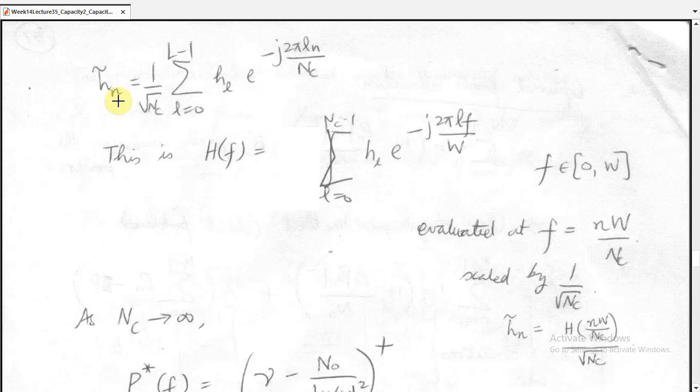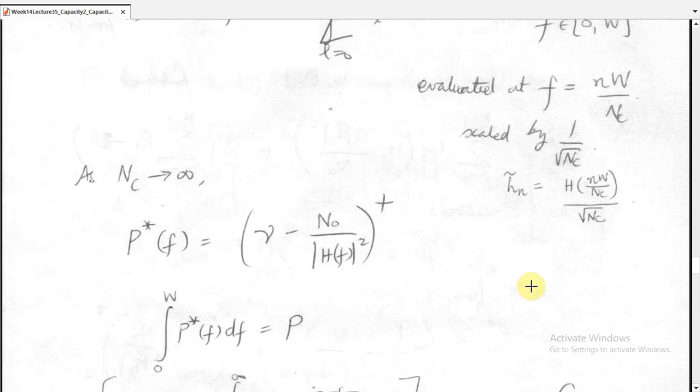So this means that Hn is equal to 1 over root Nc times the sum of l equal to 0 to L minus 1 of hl e to the power minus j2π ln over Nc. Thus if we take H(f), it is the sum of hl e to the power minus j2π lf divided by W, where f is from 0 to W. This is evaluated at f equal to the sample point nW over Nc, and scaled by 1 over Nc. So Hn is given by this H(nW) function divided by Nc.